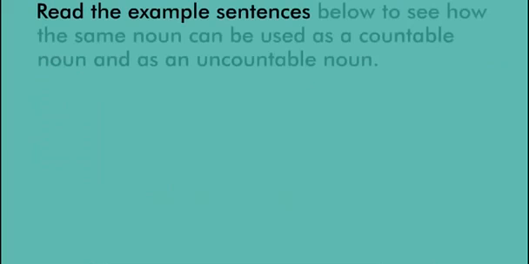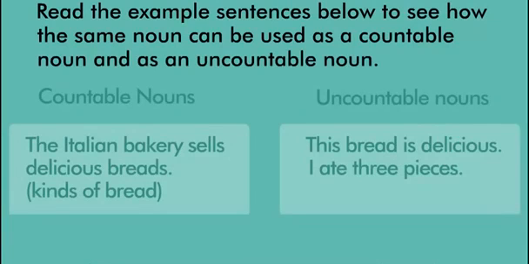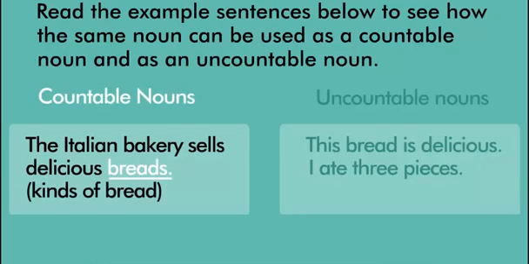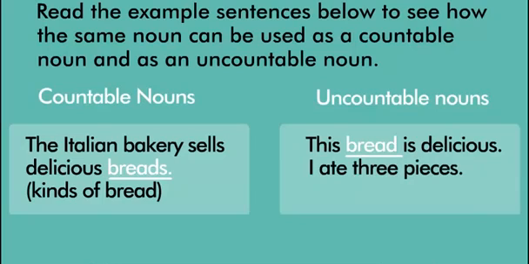Read the example sentences below to see how the same noun can be used as a countable noun and as an uncountable noun. Countable nouns. The Italian bakery sells delicious breads. Kinds of bread. Here, breads refers to kinds of bread that can be counted. Uncountable nouns. This bread is delicious. I ate 3 pieces. Here, bread cannot be made plural or counted. Hence, it is an uncountable noun.